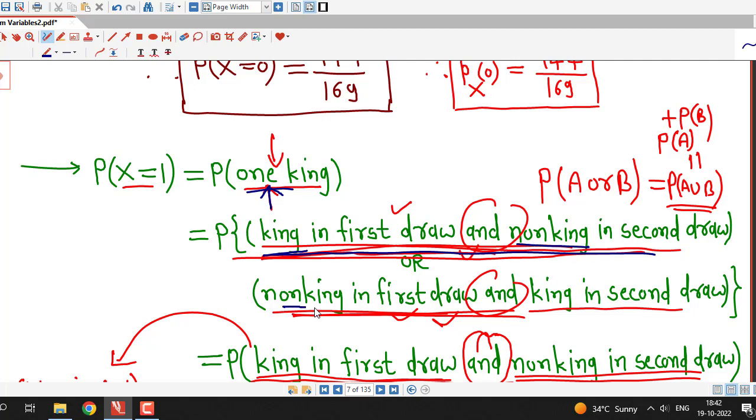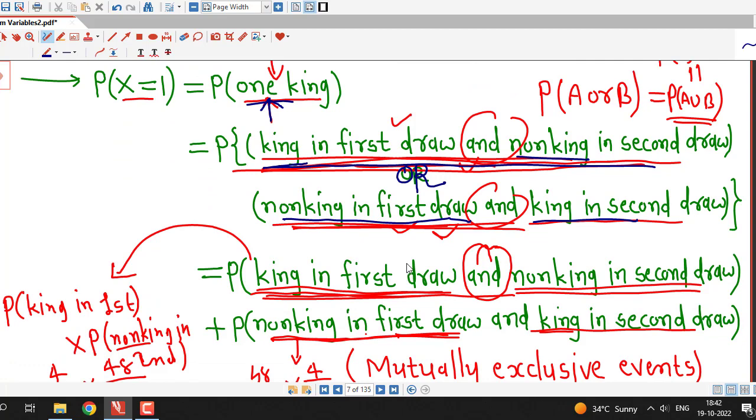Another possibility is first card is a non-king and second card is a king, and these two cannot happen at the same time. Therefore, I have written OR. So these two events are mutually exclusive. Therefore, probability of this or this will be equal to addition of their probabilities. And again, these two are independent. So probability of this and this will be equal to product of their probabilities.